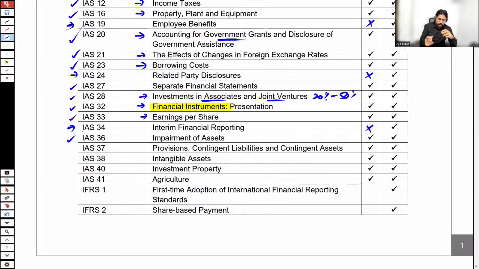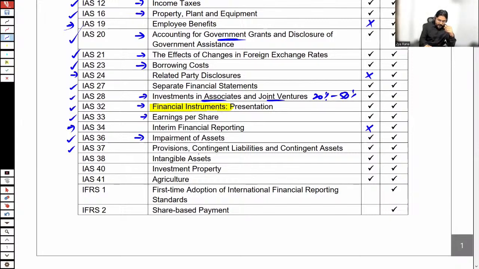Then IAS 36. Normally, we decrease the value of an asset by depreciating it. But there are also other factors. Due to those factors, asset value may get decreased. So such factors are indicating the impairment of the asset. Other than depreciation, if the asset value is decreasing, that's the impairment of the asset. Impairment of non-current assets is according to IAS 36.